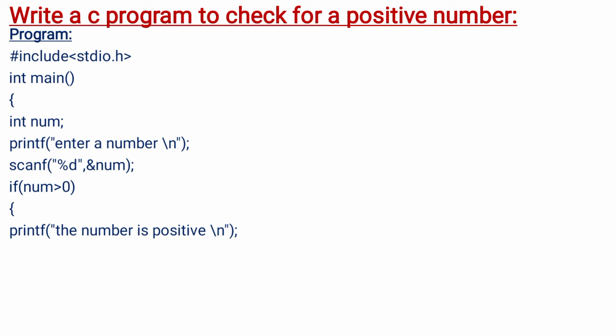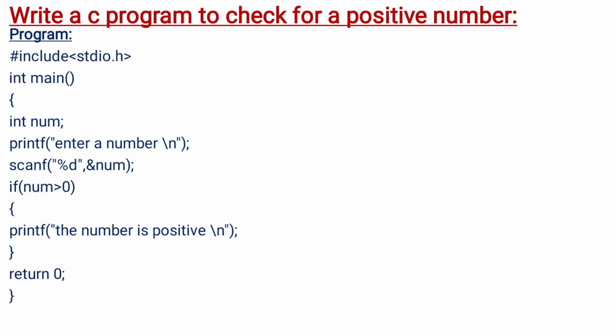If a number is less than 0, then that number is called a negative number. So here our condition is the number should be greater than 0. Inside the if condition I am providing num greater than 0. Then it has to print "The number is positive". So this is the if condition we wrote. Next, return statement, return 0 and end of the main function.